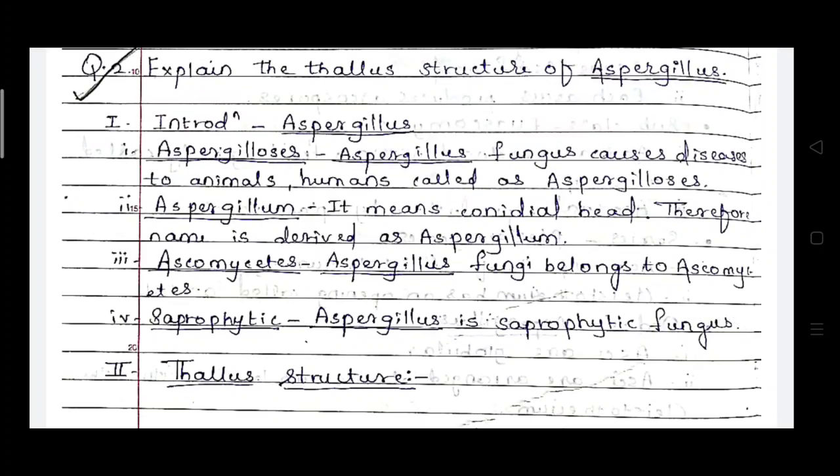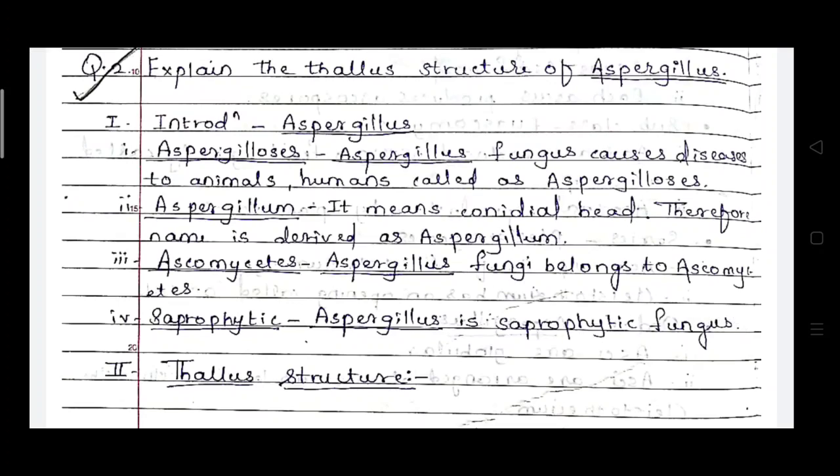Such an infection is known as Aspergillosis. Then Aspergillum, that means the conidial head, is therefore named Aspergillum. जो कोनिडियल हेड रहता है उसे स्पेसिफिकली एस्परजिलम बोलते हैं.